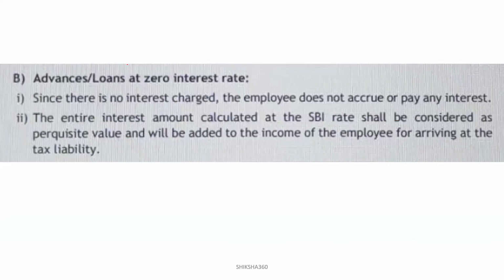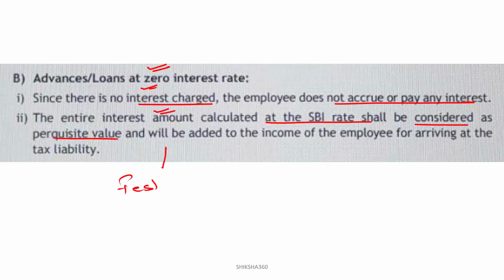Okay. Advances or loans at zero interest rate. Clear, since there is no interest charge, the employee does not accrue or pay any interest. So the entire interest amount calculated at the SBI rate shall be considered as the perquisite value, like on the festival advance. The entire amount will be taken as the perquisite value and will be added to the income of the employee for arriving at the tax liability. Clear?